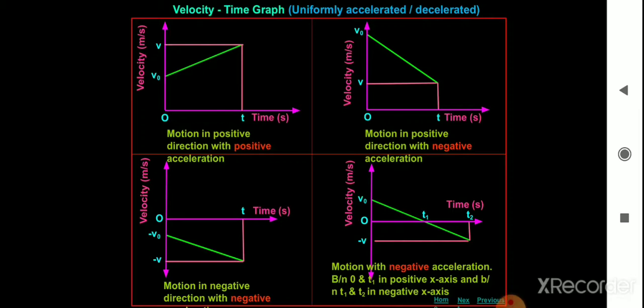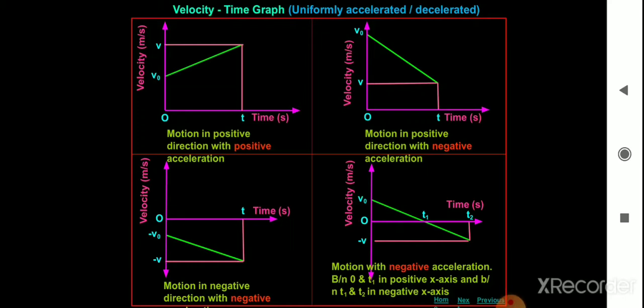And the third one is motion in the negative direction with negative acceleration. It is in the fourth quadrant, so it is in the negative direction with negative acceleration.